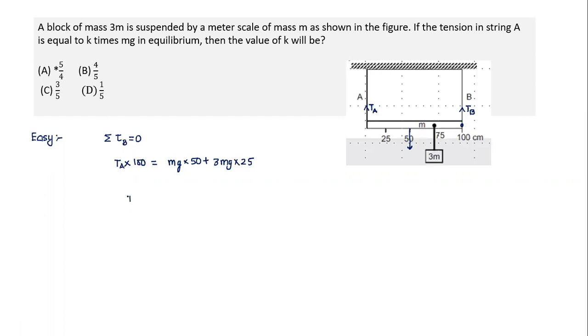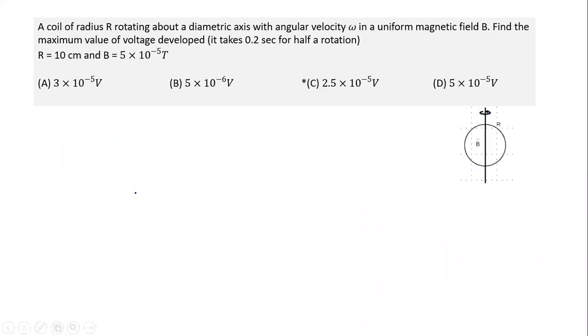We can get the value of TA, which comes equal to 5 by 4 mg, which gives the value of K as 5 by 4. So I think we can all agree this was a fairly easy question. Next was this question.